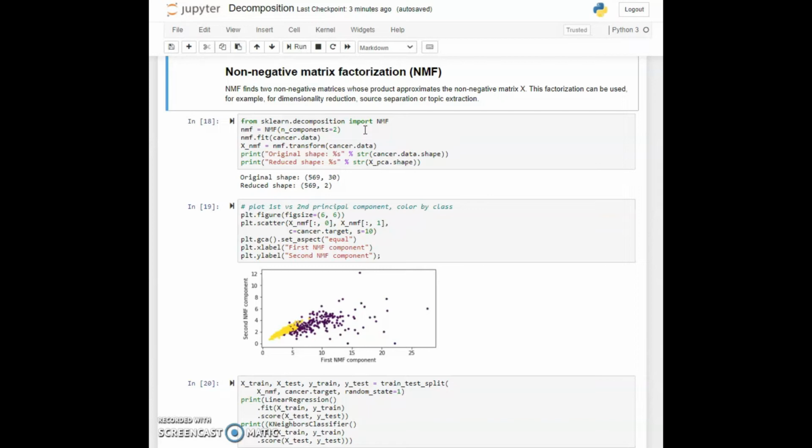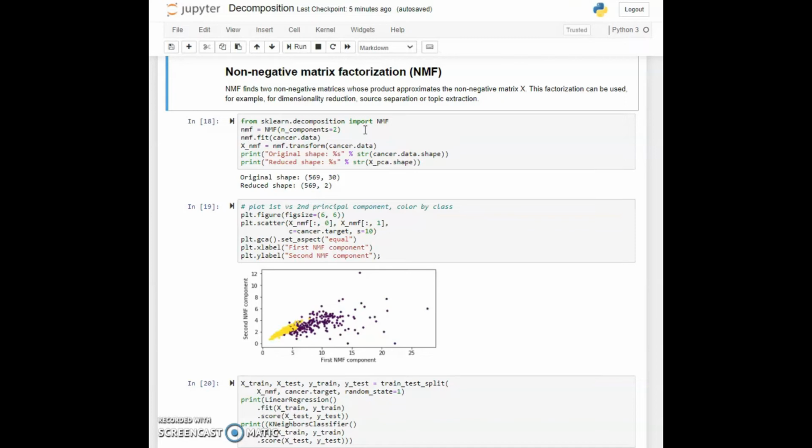One of the areas where NMF is often useful is in topic extraction. So, you have textual sources and you are doing some sort of semantic analysis on text, and NMF is a very useful technique there, perhaps even more effective than PCA in identifying the most important features. Let's look at a use of that. It's going to be very similar to doing the reduction with PCA. Here, we are not going to try to find a different data source in order to find that more effectiveness. We'll just show the API using the same cancer dataset.